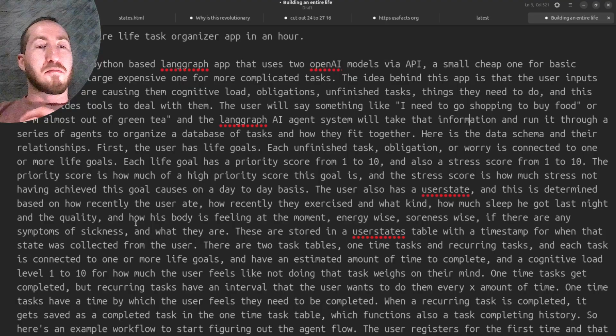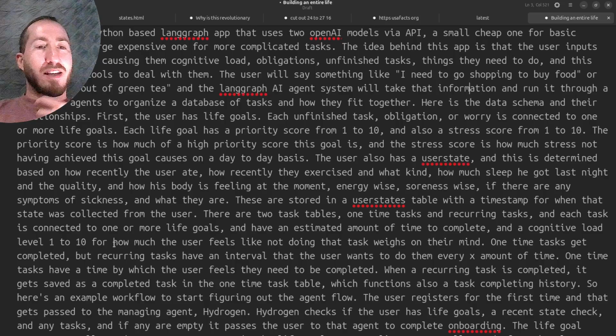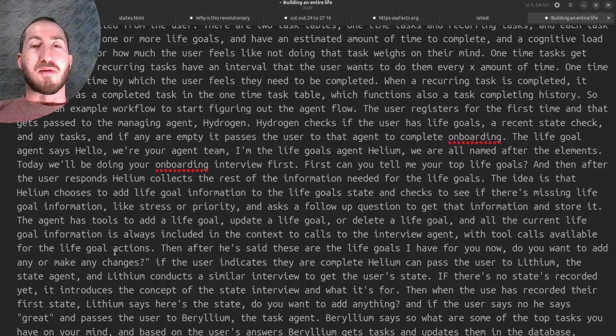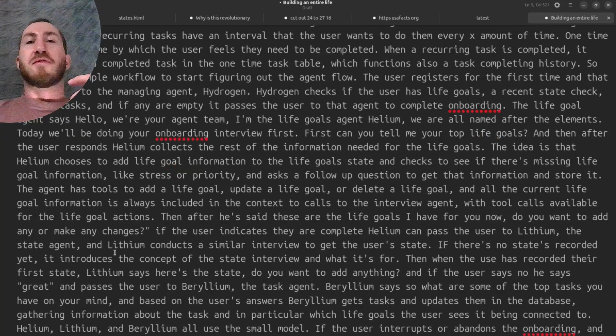One-time tasks get completed, but recurring tasks have an interval, meaning the user wants to do them every X amount of time. One-time tasks have a time by which the user feels they need to be completed. When a recurring task is completed, it gets saved as a completed task in the one-time task table, which functions also as a task completion history.